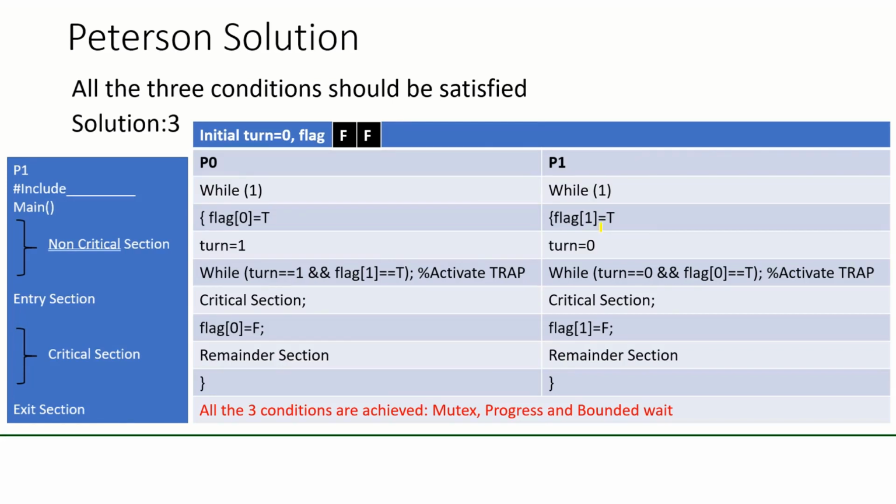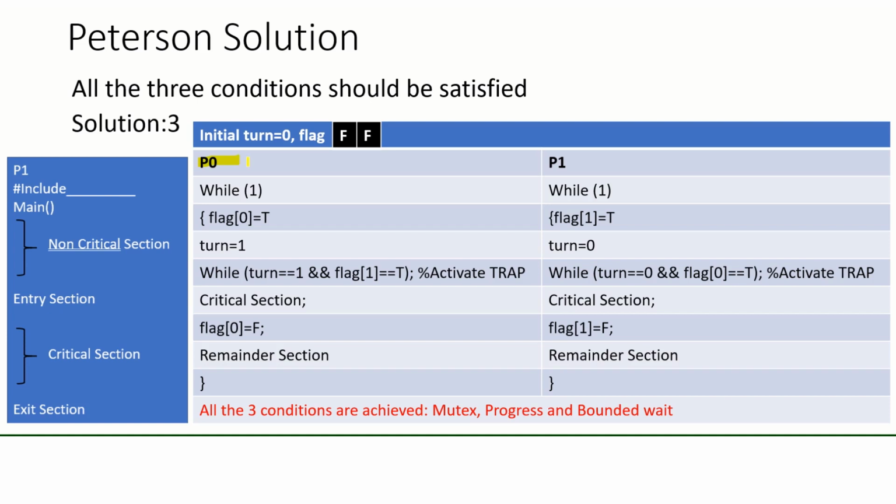Now we will see the third solution known as Peterson's solution. In this we will use a combination of both the previous solutions. So we are using both the flag array and turn here. Here we assume that P0 is executing first.